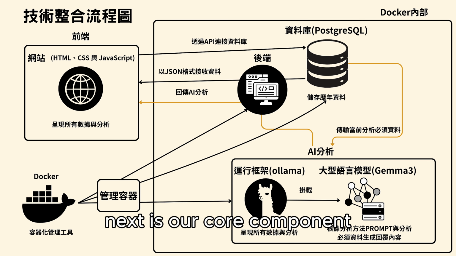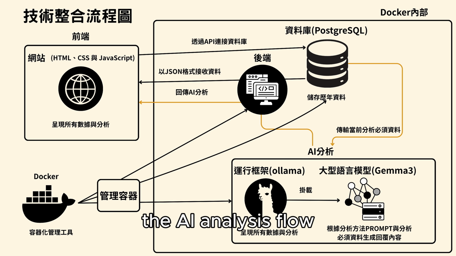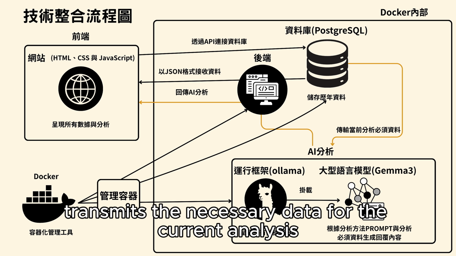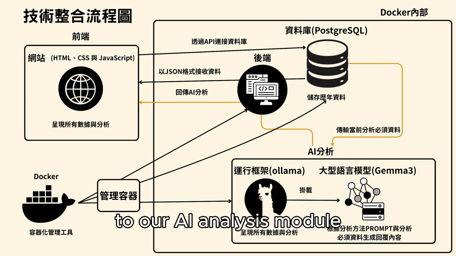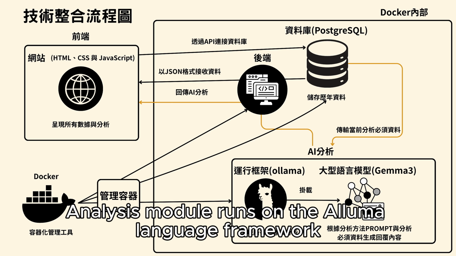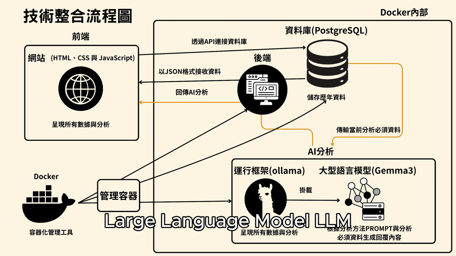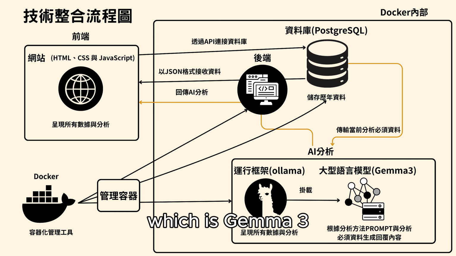Next is our core component, the AI analysis flow. After processing the data, the backend transmits the necessary data for the current analysis to our AI analysis module. The AI analysis module runs on the Alma language framework, which is responsible for hosting our selected large language model, LLM, which is Gemma 3.